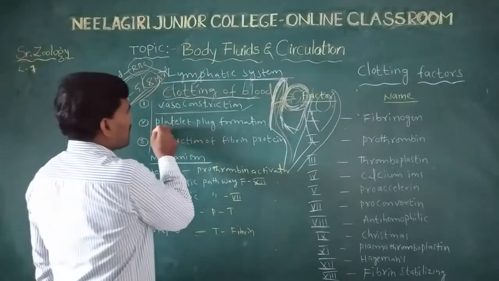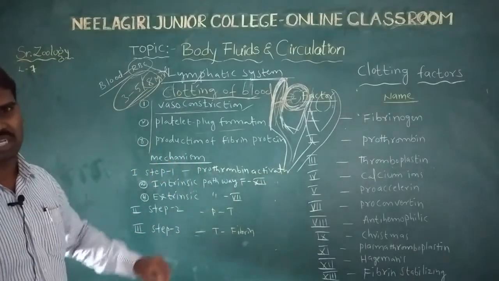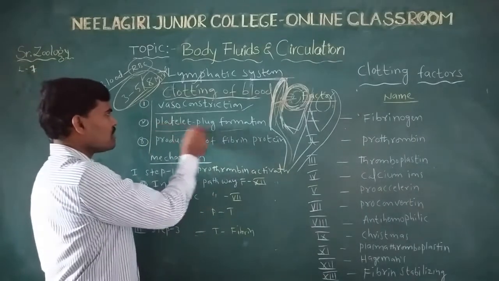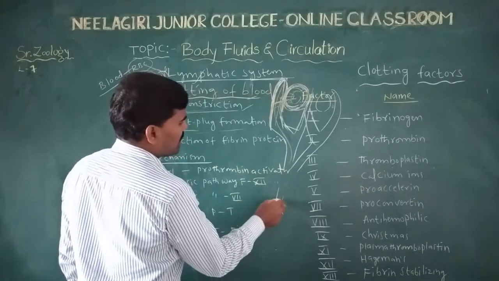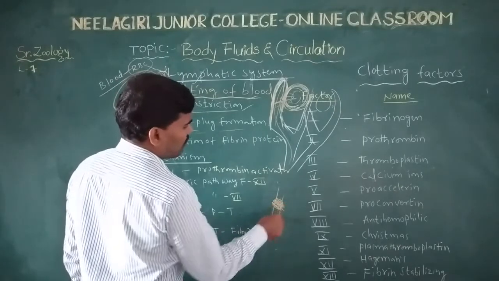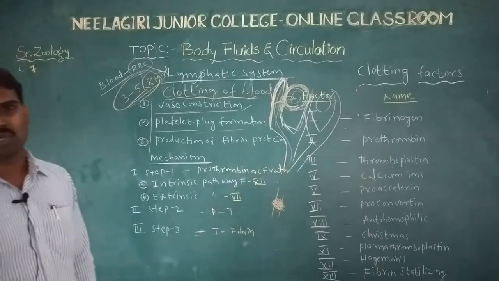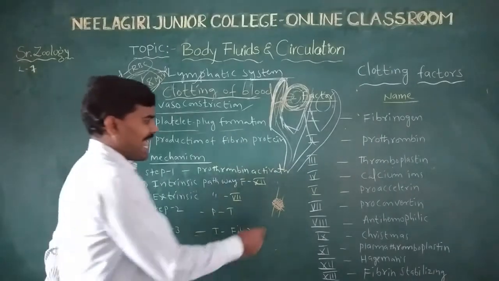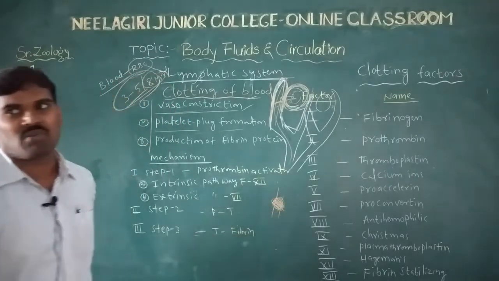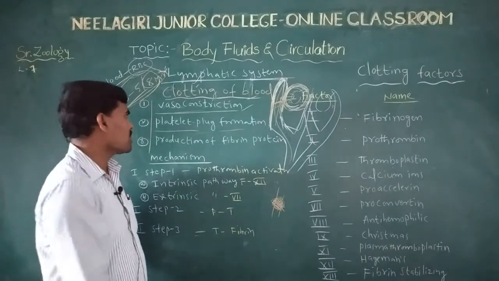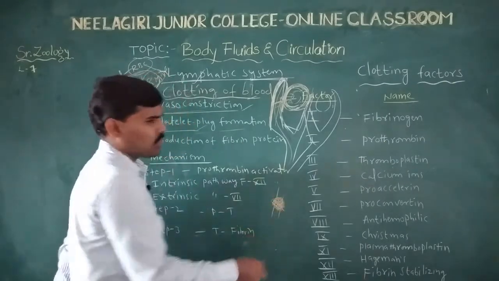Next, platelet plug formation. Whenever a blood vessel or body part is injured, platelets immediately enter the injury spot and a platelet plug is formed. The number of platelets in healthy women is 2.5 to 4.5 lakhs, and the count can increase or decrease. The platelet plug completely closes the injury spot.